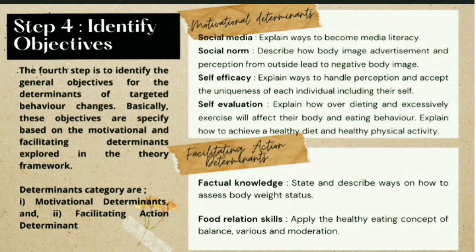As for the second category, facilitating action determinant, there are three determinants that we have chosen. First being factual knowledge. Second is the food-related skill, which we aim to apply the healthy eating concept of balance, variety, and moderation. The last determinant is the self-regulation skill. The objective of this determinant is to create their own goals for making healthy changes.